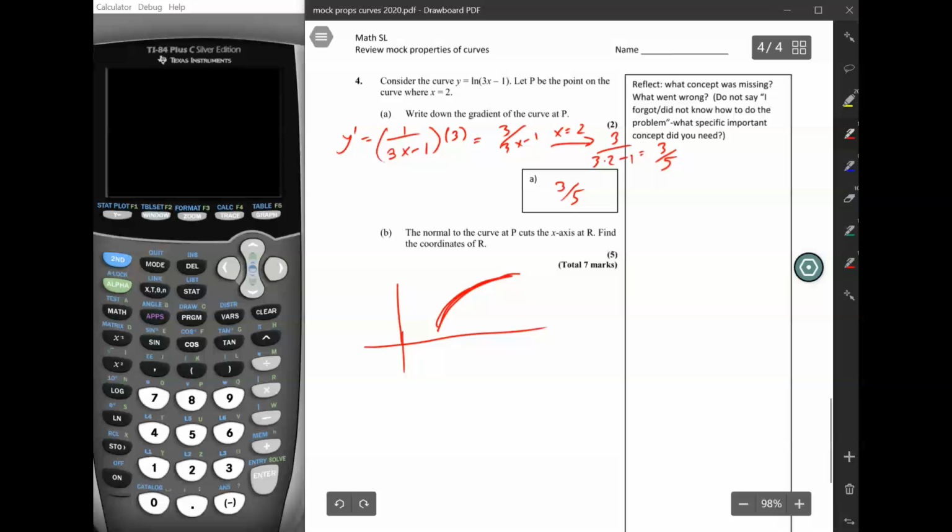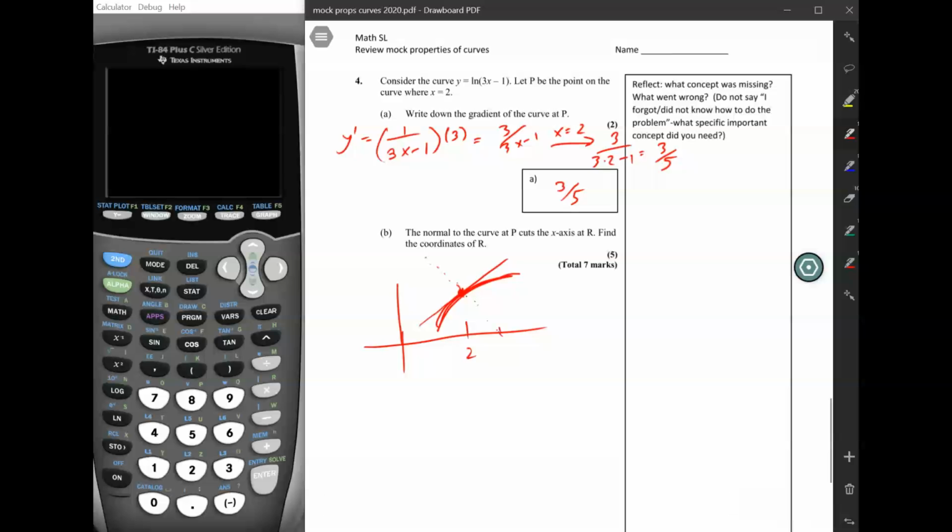At some point, we have found that the derivative at x equals 2 is a line with slope 3/5. Instead of the tangent line, they want the normal to the curve, which passes through that point and hits the x-axis at some point. They want to find where this dotted line hits the x-axis.